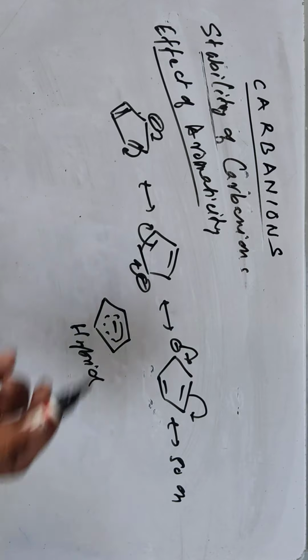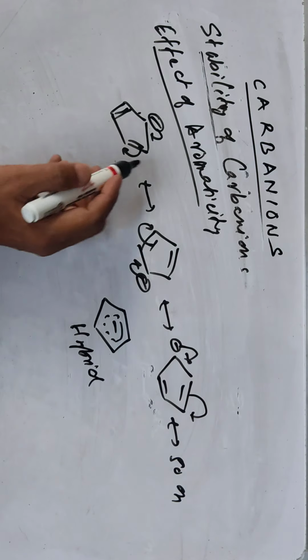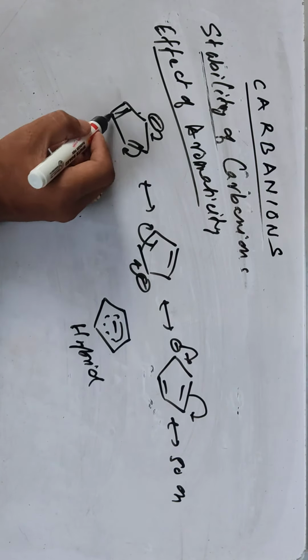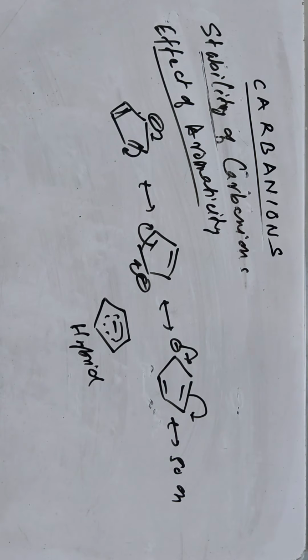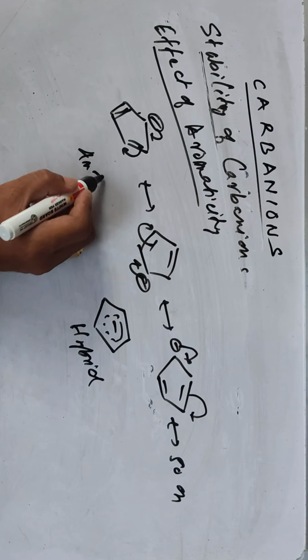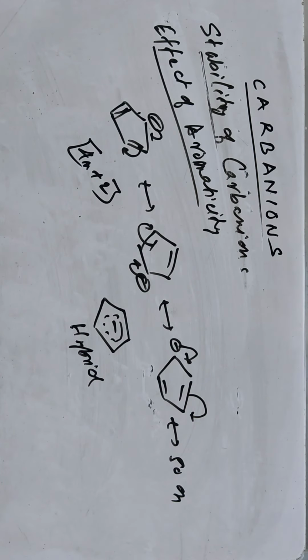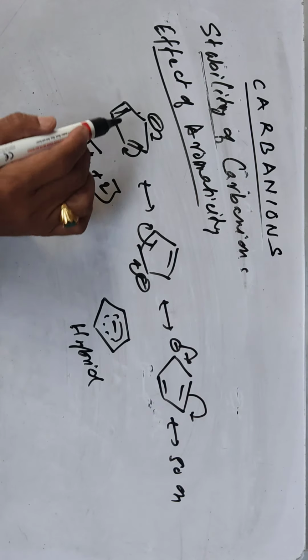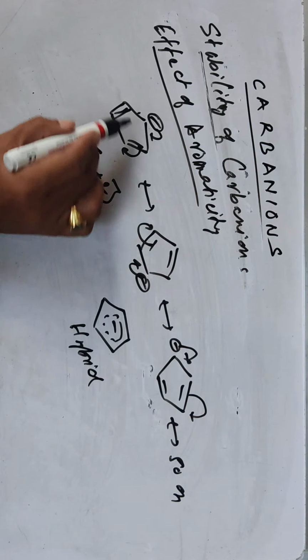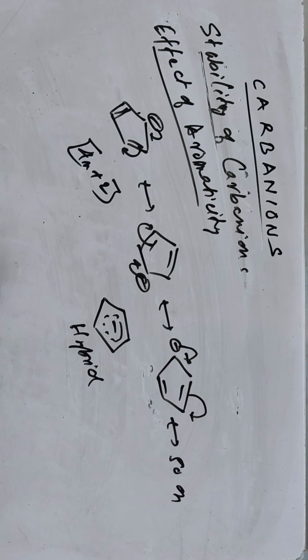This hybrid of the aromatic compound is aromatic. So 1, 2, 3, 4, 5, 6. So you apply Huckel's rule, the 4n plus 2 rule, for that. So it is an aromatic compound. You can say the cyclopentadienyl carbanion. Okay, this one is a non-aromatic compound. I'm giving one example. The effect of aromaticity makes it more stable because of the presence of so many canonical structures.